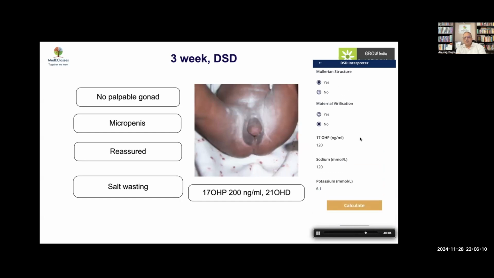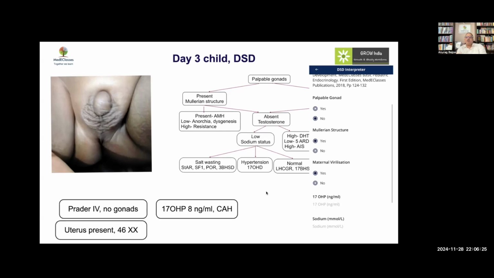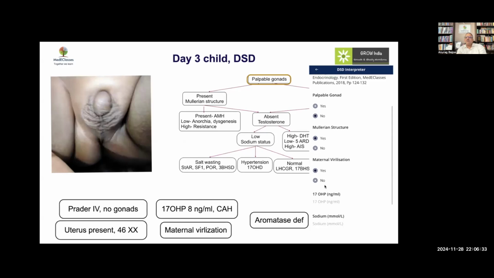A day 3 child, again, this is what we discussed: this is a child who has stage 4 Prader with no gonads, going more in favor of XX-DSD, and the uterus is present. Now 17-OHP here is not high. So what do we do here? There is maternal virilization, and this is indicative clearly of a possibility of aromatase deficiency.